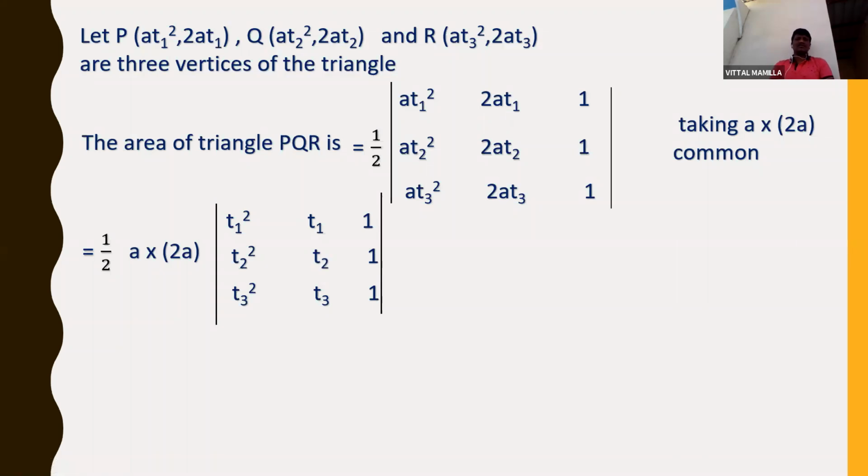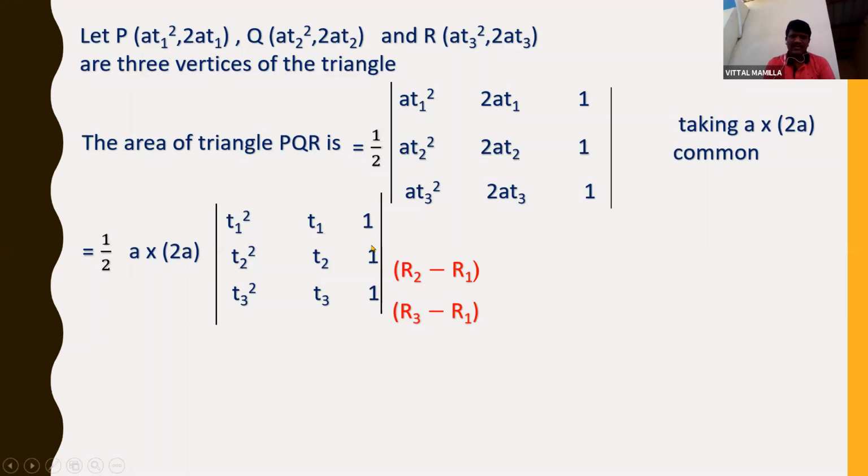Now, to solve this, instead of multiplying, this is a matrix form, right? A 3 by 3 matrix. So you know row operation. Simply if you do one row operation, it is very easy to do the multiplication of this. So the operation is R2 minus R1, R3 minus R1, right? R2 minus R1 is nothing but subtract R1 from R2. Okay, that means T2 minus T1 whole square I should write.